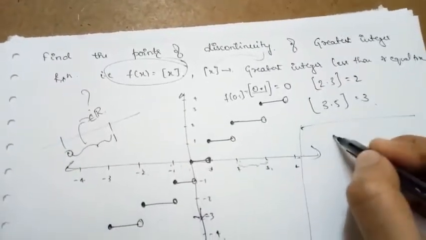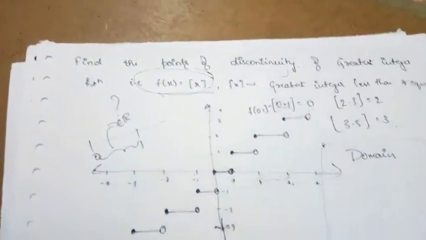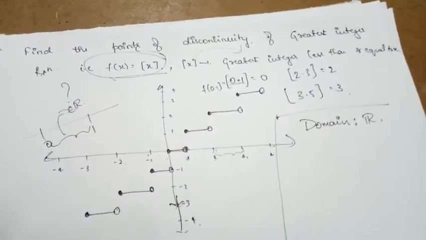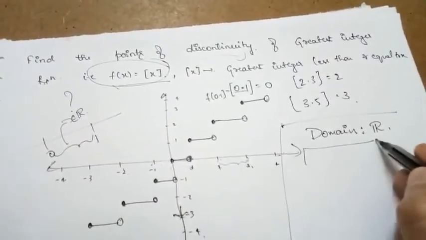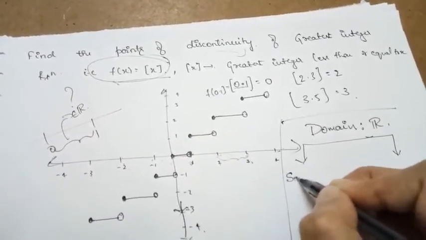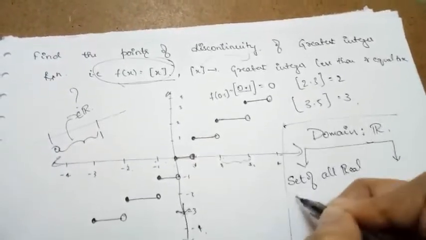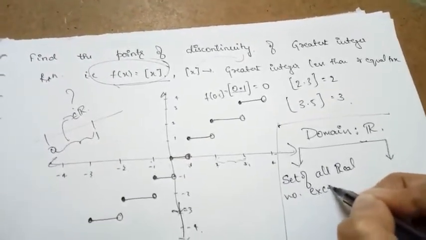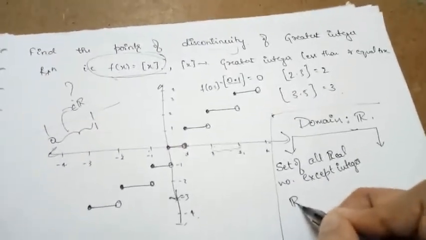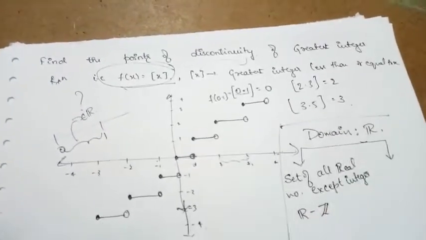So again here, what is the domain? By looking at the function f of x is equal to box x, we can say that the domain is defined for the set of all real numbers. Here I am splitting this domain into two parts. The first part is the set of all real numbers except integers, that is, the set of real numbers minus integers. So it includes all the real numbers except integers.